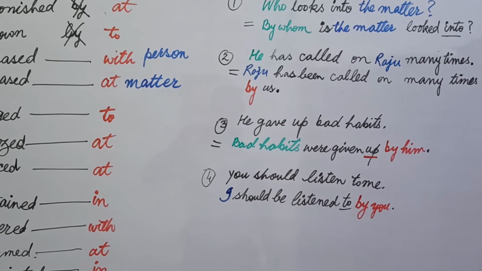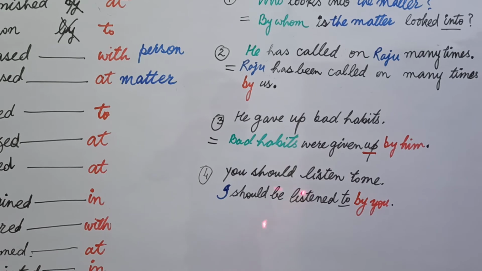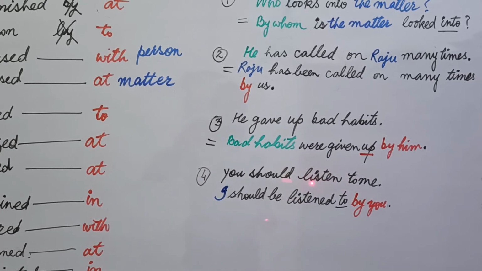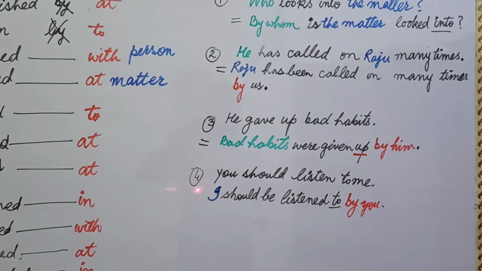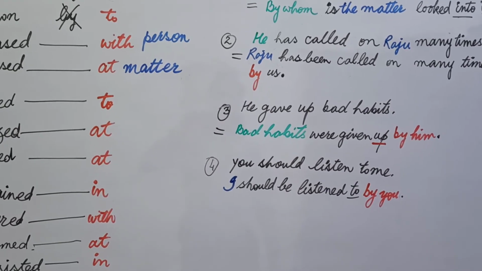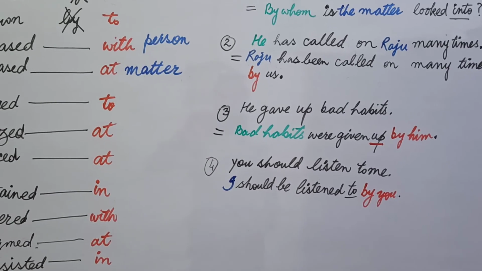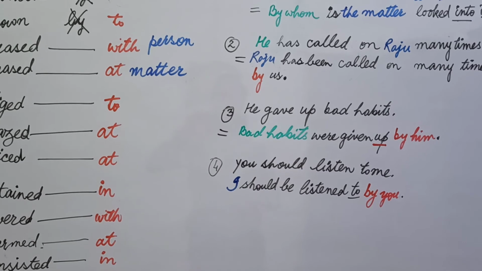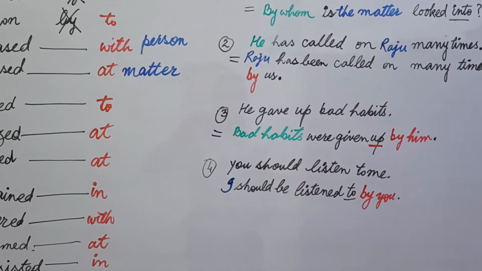Now in the end, let's see example number 4. You should listen to me. The main feature of this sentence is that "to" is a part of listen, and the object is me. Then you will write me in the place of you, and your sentence will be: I should be listened to by you. In fact, I want to say that you go according to the usual rule of passive voice.